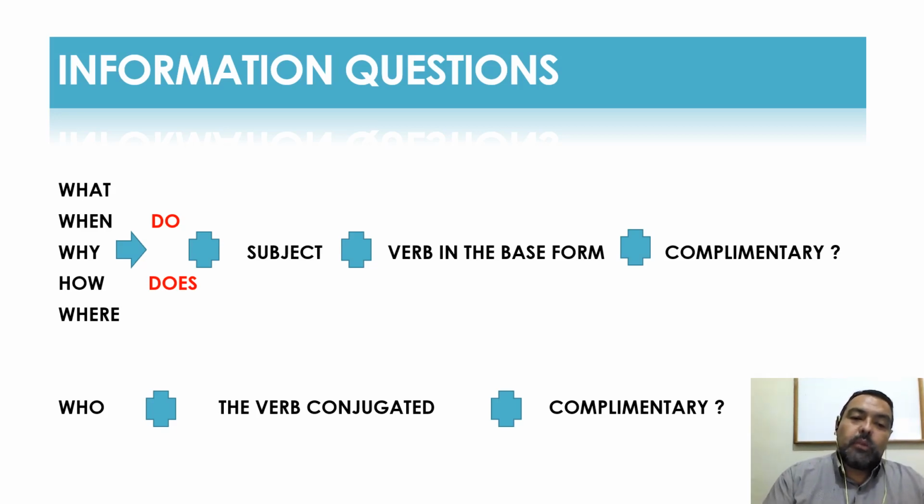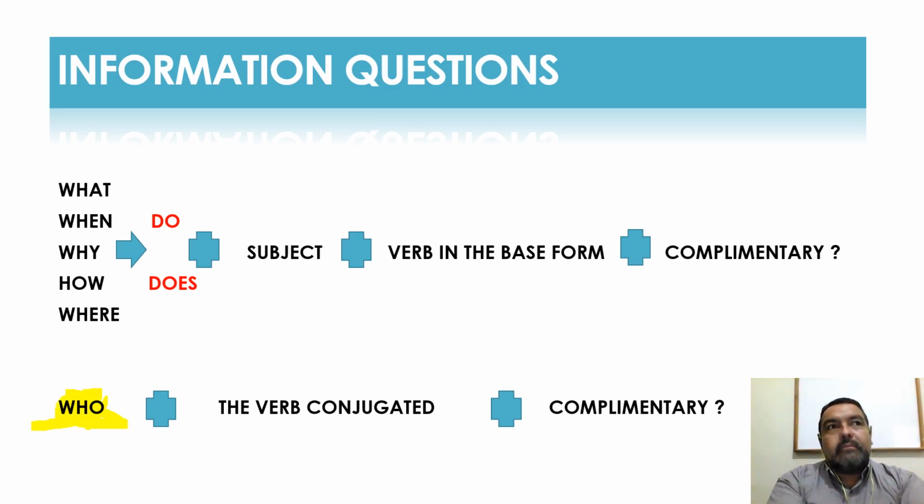Now, I was saying, pay attention to something. What happens when we talk about who? Who? What's who? ¿Quién or quiénes? If I ask, ¿quién corre en el parque? I have no subject because I don't know who's running. ¿Quién nada en el río? I don't know the subject. No sé quién nada en el río.